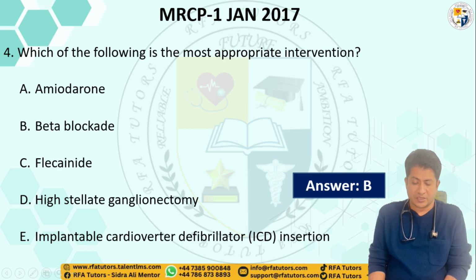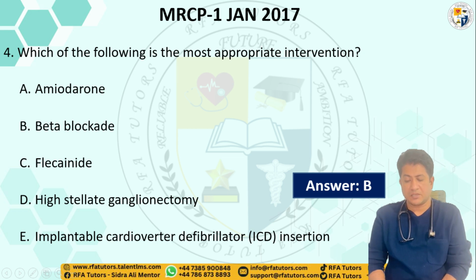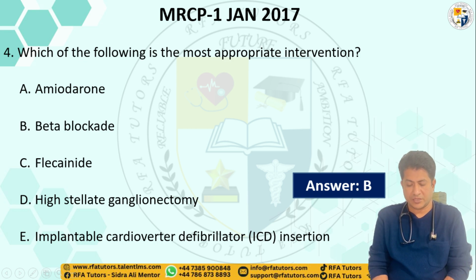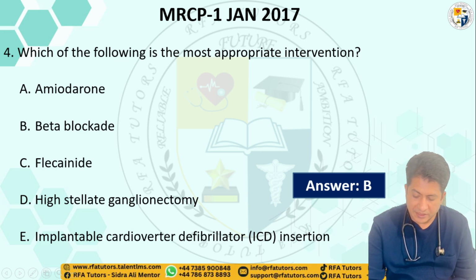And then the last option is implantable cardioverter defibrillator insertion. As I said, this is definite treatment, but for the patient with a history of collapse in the past. So the most appropriate intervention to prevent ventricular tachycardia in this case, where the patient is not having any history of previous collapse, is beta blockade, and this is the correct answer.